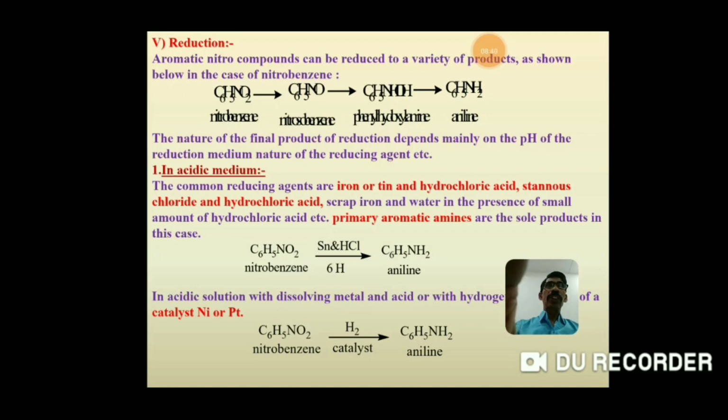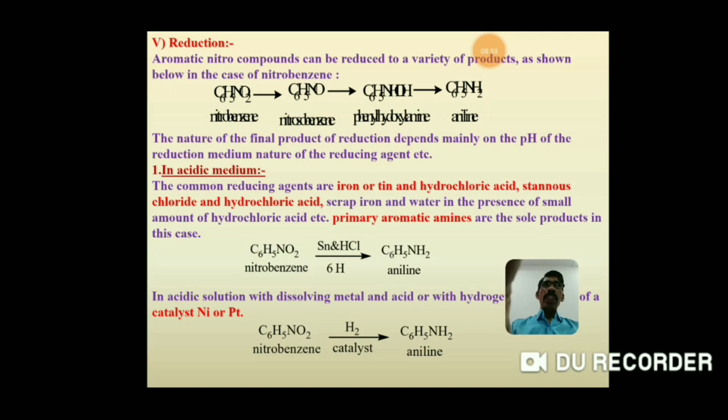Now first, a variety of products are obtained from nitrobenzene. Nitrobenzene is converted into nitrosobenzene. Nitrosobenzene is converted to phenyl hydroxylamine. Phenyl hydroxylamine is converted into aniline. So these are the variety of products which are obtained from nitrobenzene.